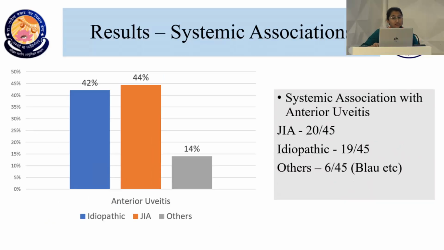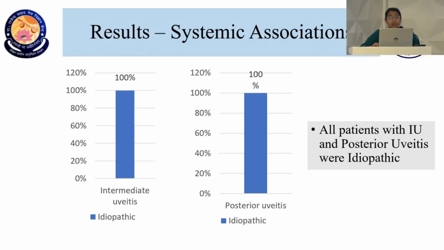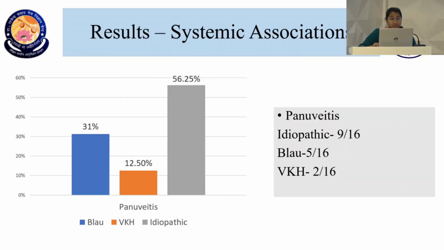When I come to systemic associations in patients with anterior uveitis, the most common systemic association, as we all know, was JIA. However, a large part of our cohort could not be diagnosed to have a systemic association. So they were idiopathic, and we had others in the form of Blau, sarcoidosis, Behçet's, and IBD associated. When it comes to intermediate and posterior uveitis, all patients in our cohort were idiopathic. When I come to panuveitis, again, a large part was idiopathic, but we had 5 out of 16 who had Blau syndrome and 2 out of 16 who had pediatric VKH.